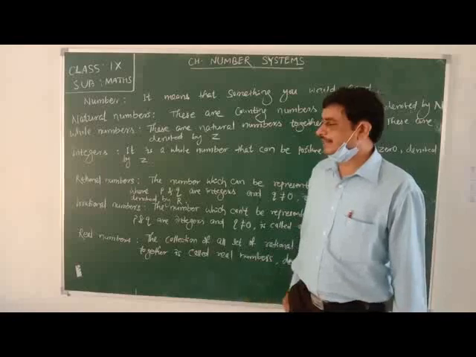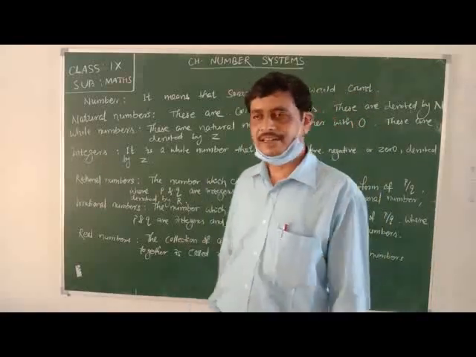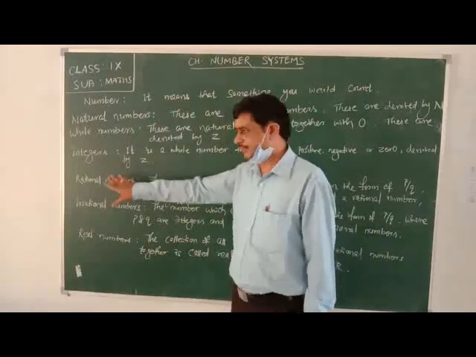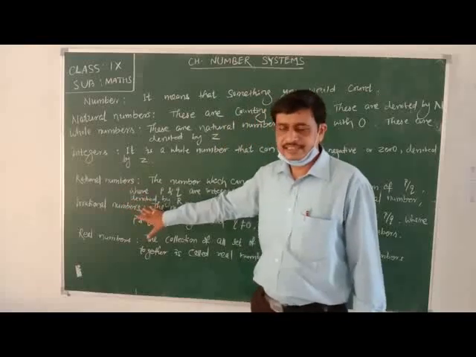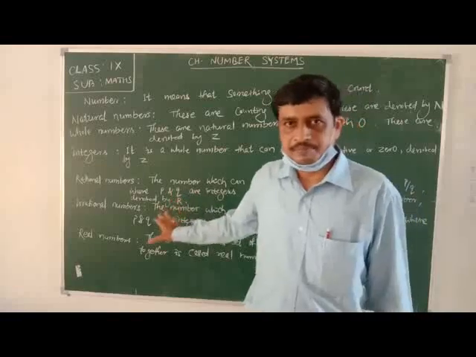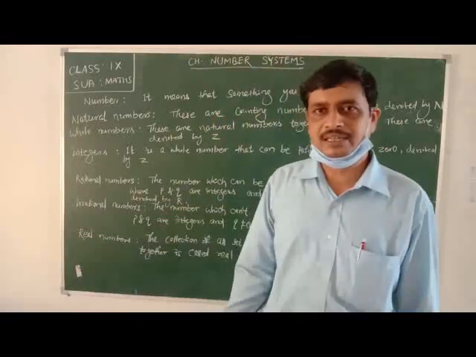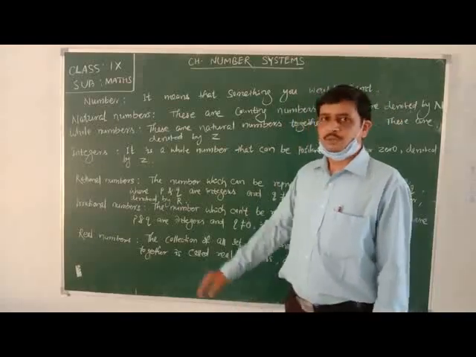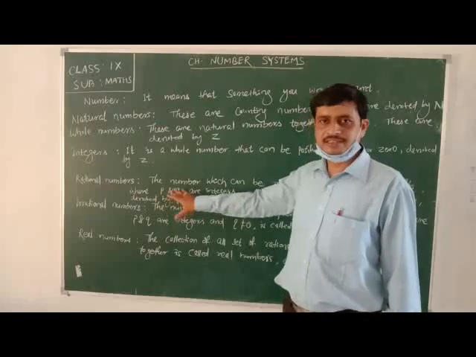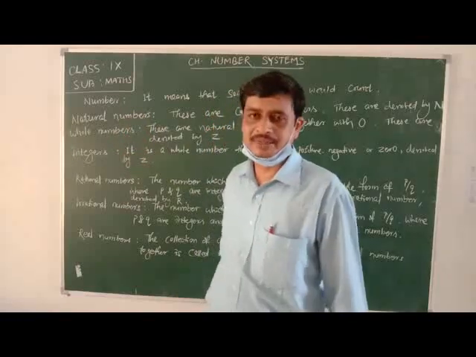There are different types of numbers. We come across different types of numbers like natural numbers, whole numbers, integers, rational numbers, irrational numbers, and real numbers. Besides these numbers, we use some other numbers also, but we discuss this type of numbers in this chapter. First, we have to know what is natural numbers.